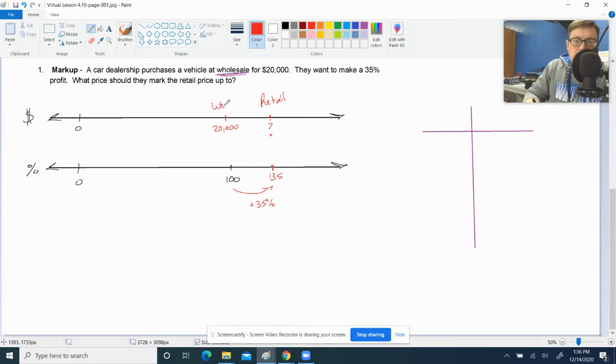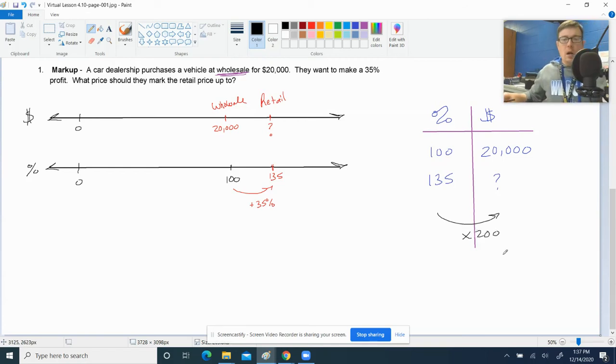This is wholesale at 100%. That makes sense because it is the whole 100%. And now retail is this new improved price for them that they like because it's going to make them some profit. Now, we could set this up as a percent versus dollar amount table. We know that 100% was a $20,000 vehicle. So now at the 135%, we want to know what that is. So we could divide these and find out what our constant of proportionality is. It's actually a really easy one to do because anything divided by 100, 20,000 divided by 100 is just going to move the decimal over 2. So we actually have a constant of times 200.